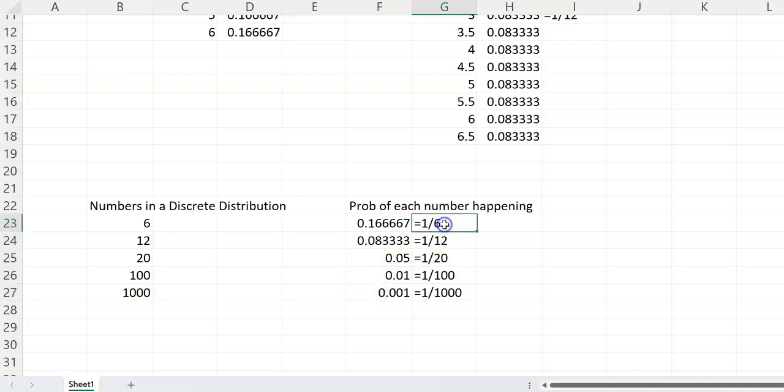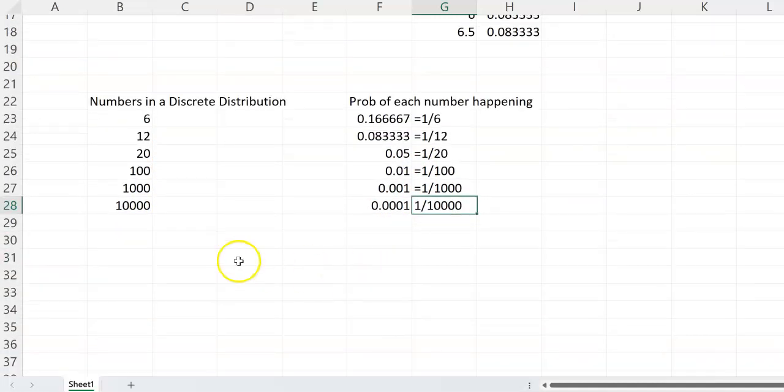So it's 1/6, then 1/12, then 1/20, 1/100, and 1/1,000. I can add another, let's say 10,000 numbers in my discrete distribution, and the probability of getting each of those numbers is going to be even smaller. This tells us that we have an inverse relationship between the numbers in a discrete distribution and the probability. As the numbers increase, the probabilities decrease.